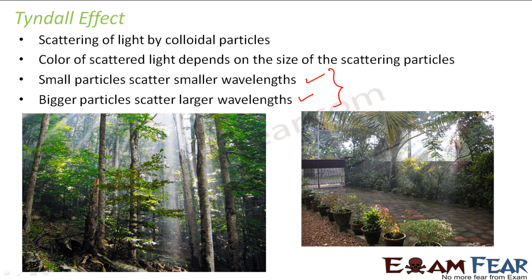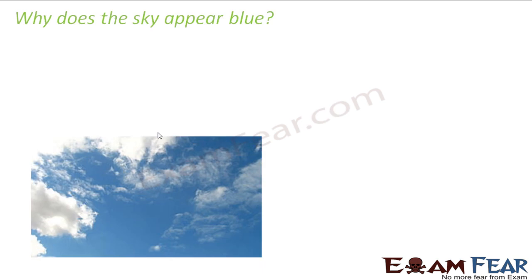When light enters through a very small hole in your window, you are able to view the path of that light, and you can also see the small particles present in that beam of light. So this is known as the Tyndall effect. That is, if the particles present in the atmosphere are very small in size, they will scatter only smaller wavelengths. If they are bigger in size, they will scatter bigger wavelengths. If the particles are big enough, they can even scatter white light because it has a high wavelength, right? Okay, so that was all about the Tyndall effect.